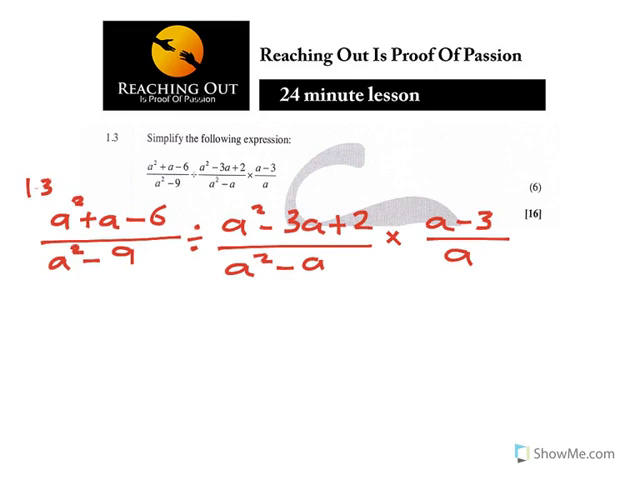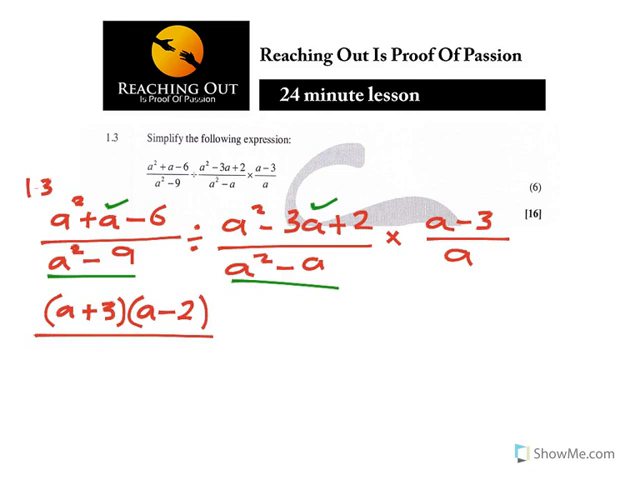Now, if you notice this one at the bottom, the denominator there, it's a difference of 2 squares. The top one is a difference of 2 squares. Here, a is common. So let's factorize it using the first one, a squared plus a minus 6. If you factorize it using the product and sum method, you'll get a plus 3 and a minus 2. Remember I said you have to revise your product and sum. The denominator, a squared minus 9, is a difference of two squares, which is a minus 3 and a plus 3.